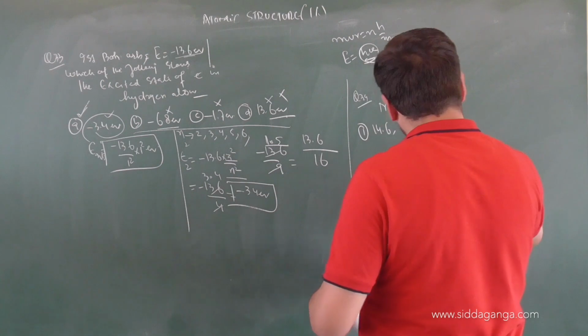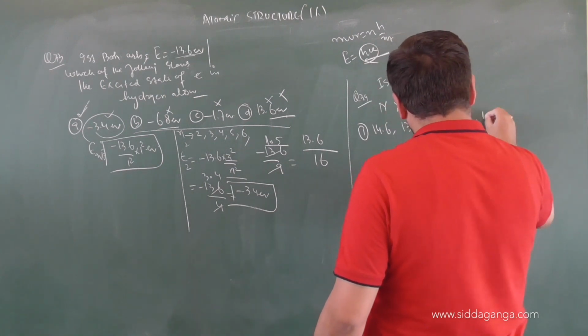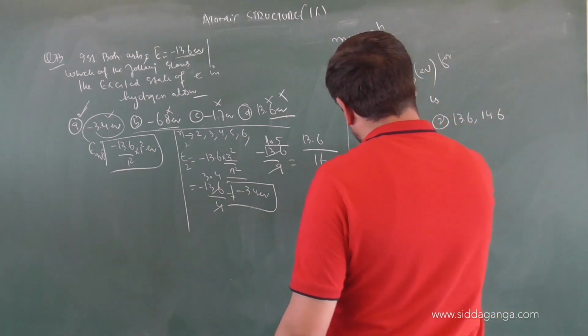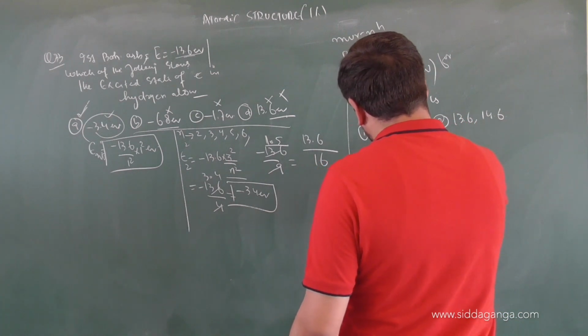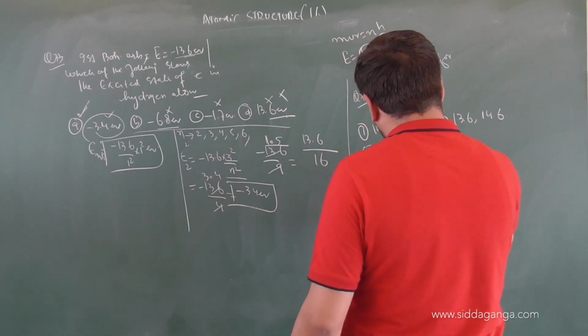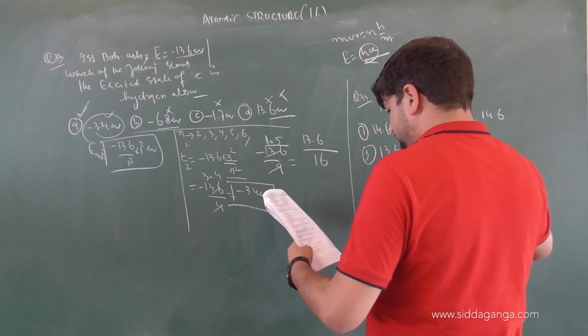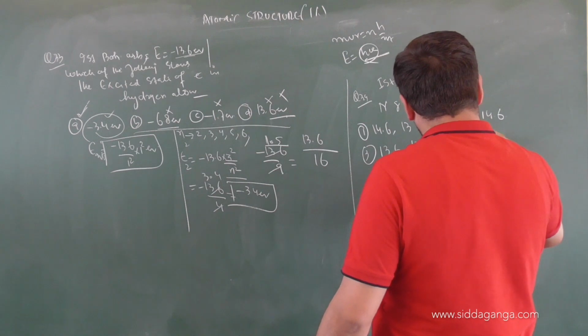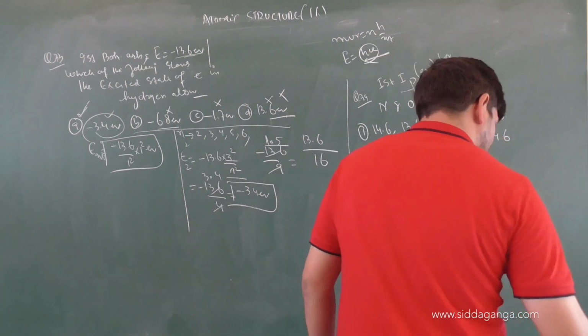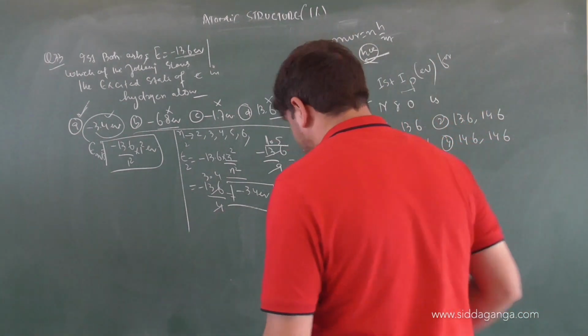Second option, 13.6, 14.6. Third option, 13.6, 13.6. Fourth option, 14.6, 14.6.